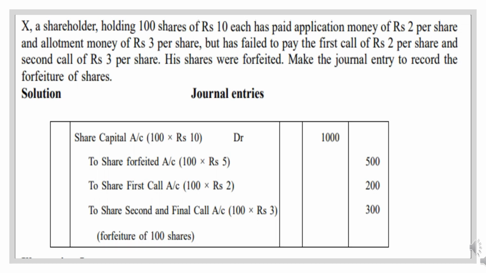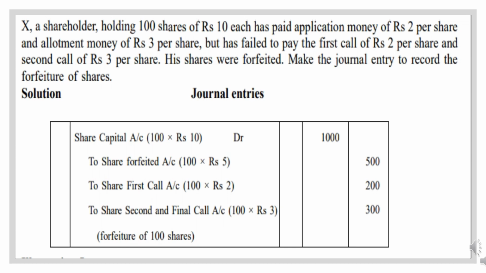Here we'll see the problem. The sum is telling: X, a shareholder holding 100 shares of 10 each, has paid application money of rupees 2 per share and allotment money of rupees 3 per share, but has failed to pay the first call of rupees 2 per share and the second call of rupees 3 per share. His shares were forfeited. Make the journal entry to record the forfeiture of shares.